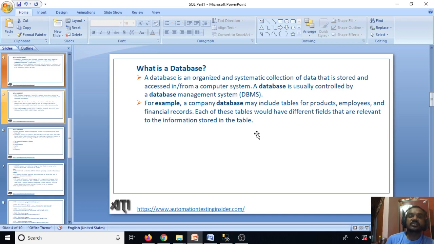That is nothing but the storage or database, we can say. That is, in simple terms, a database. A database is an organized or systematic collection of data that is stored and accessed in or from a computer system. So in any project you work on, we definitely use a database.